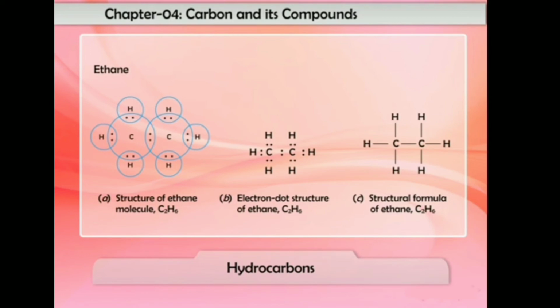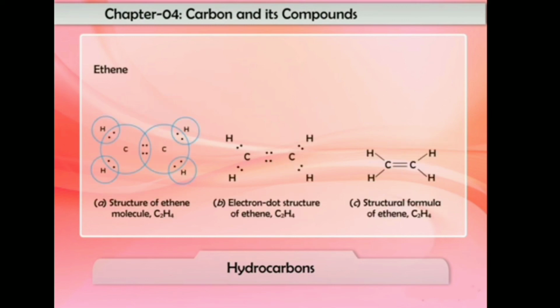Each carbon atom shares 3 electrons with 3 hydrogen atoms to form 3 carbon-hydrogen single covalent bonds. So in ethane, we have 1 carbon-carbon single covalent bond and 6 carbon-hydrogen single covalent bonds. So the total number of covalent bonds in an ethane molecule is 1 plus 6, which is equal to 7.